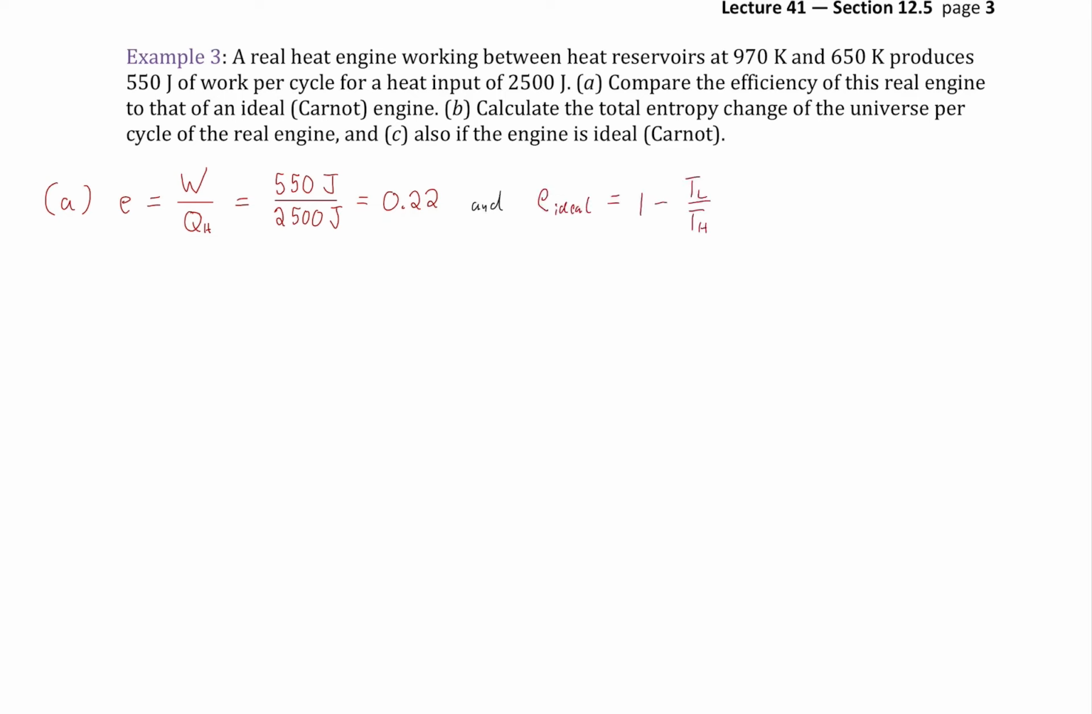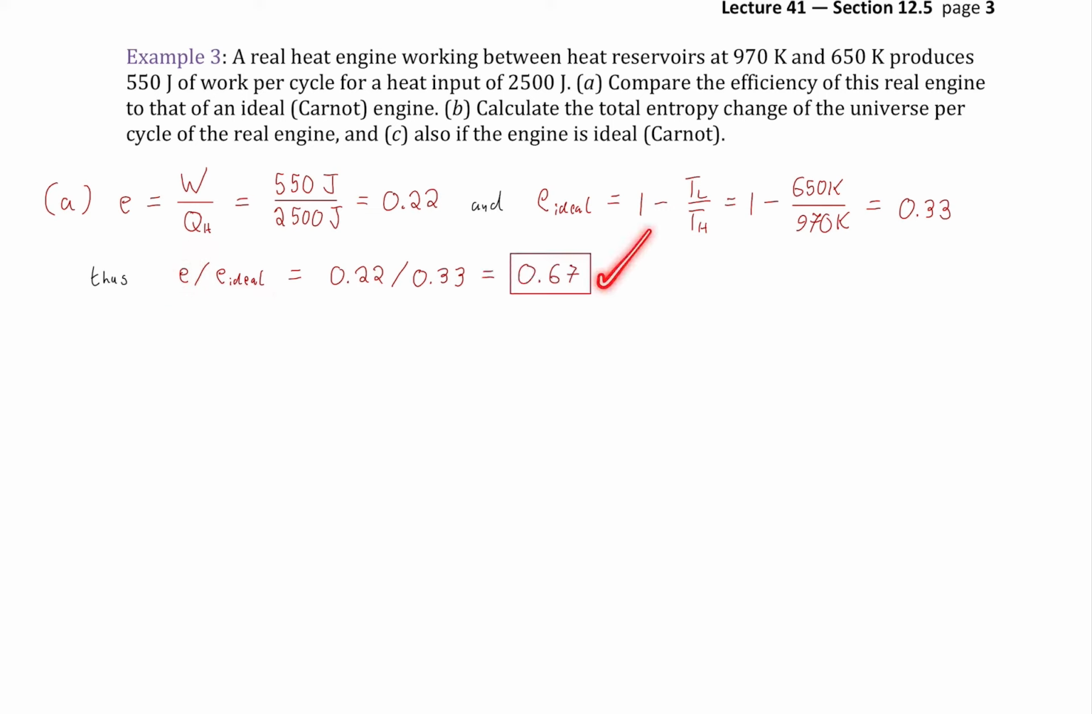All right, well, the ideal efficiency based on the temperatures that were reported comes out to be, plugging in the values in kelvins, 0.33, okay? So indeed, if we take the ratio of the actual efficiency to the ideal efficiency, we find that it's operating at about 0.67 of ideal, okay? All right, good for those particular temperatures.